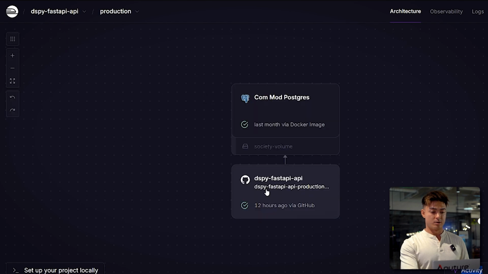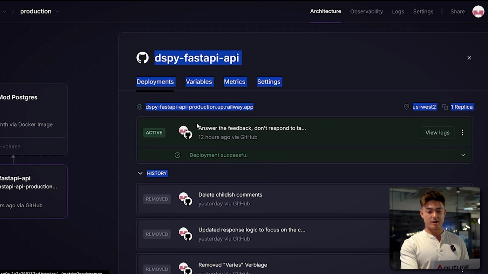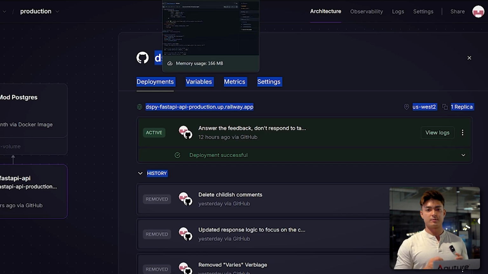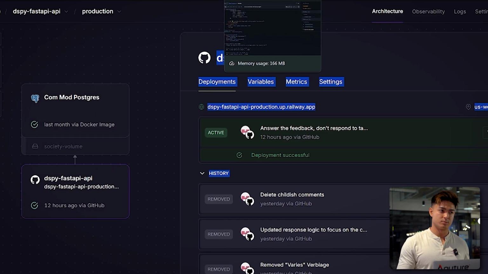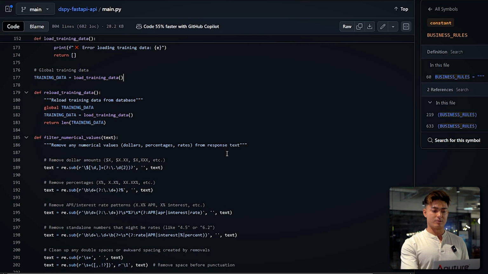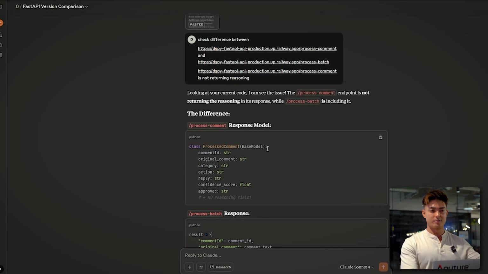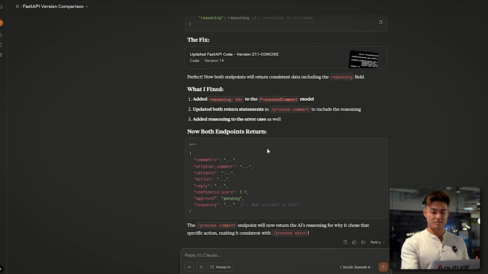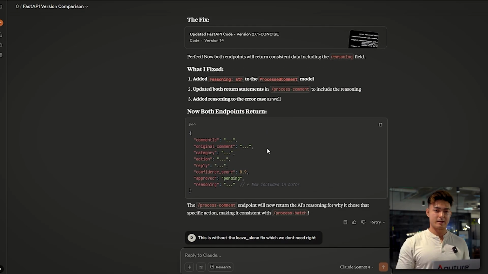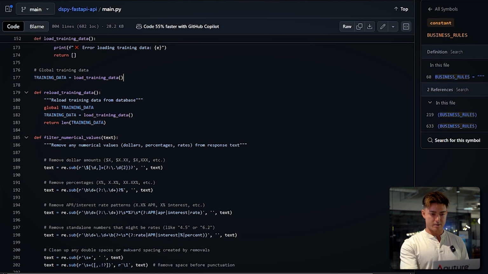So if you look here, what this does is literally anytime I deploy new code into DSPy, like let's say I need to make another adjustment to the logic, I would literally update this code by using Claude. I would just post all the code to Claude and be like, hey, check the difference between this and this, something's not working. And then it finds the problem and it fixes it and gives me the whole new code. I put it back in and, rock and rolling. So that's kind of my process there.